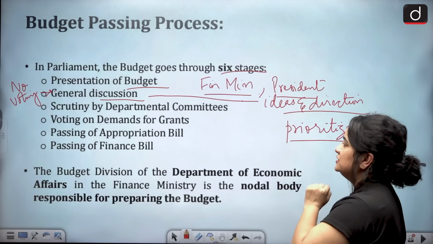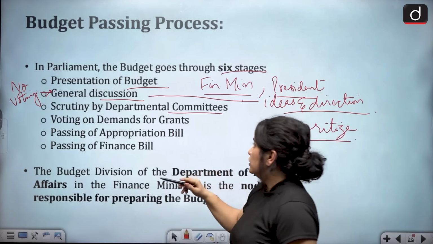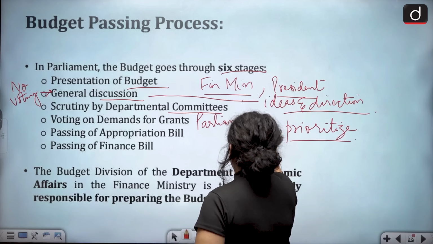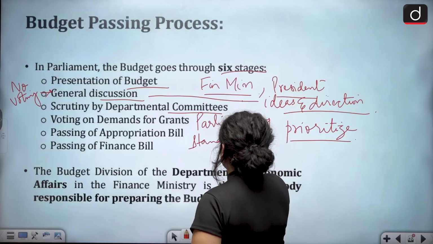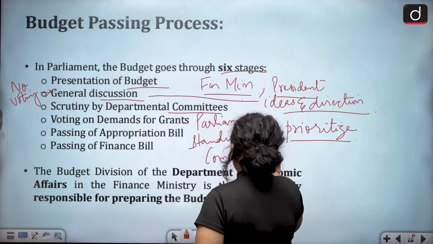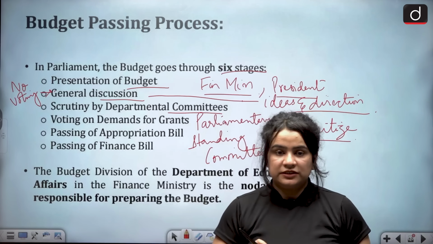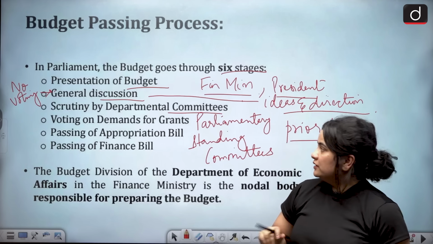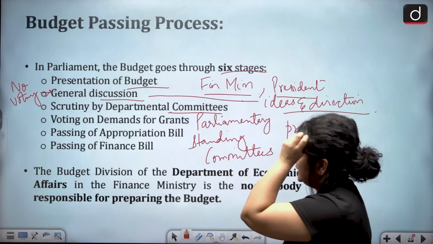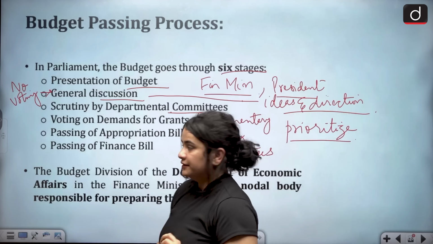Then the next stage is scrutiny by departmental committees. Now the budget is sent to the Parliamentary standing committees. What these committees do is that they scrutinize individual ministries and the budgets proposed by individual ministries, the items allocated by individual ministries. They scrutinize them one by one to see whether the demand for grants is fair and valid.